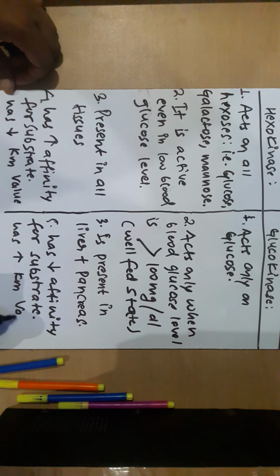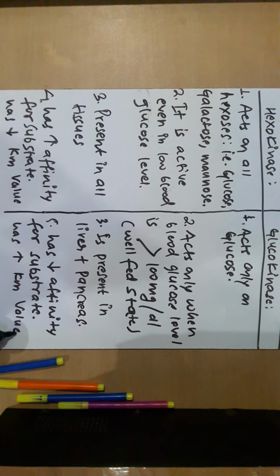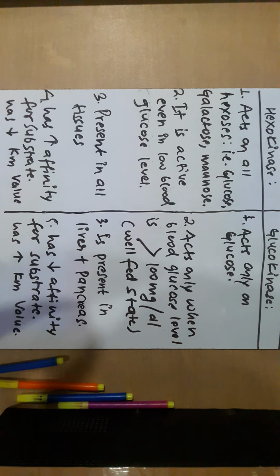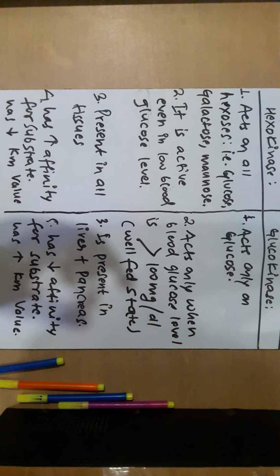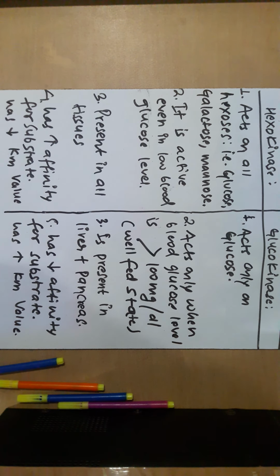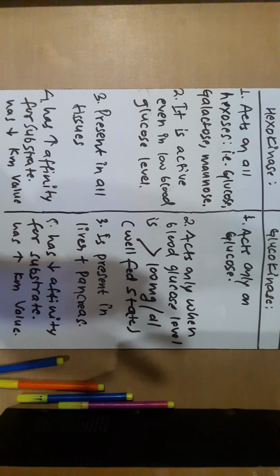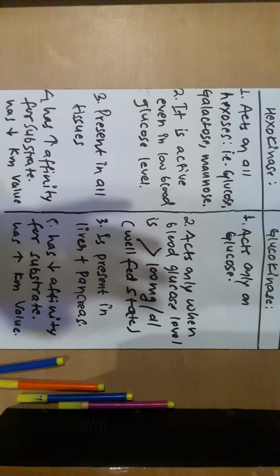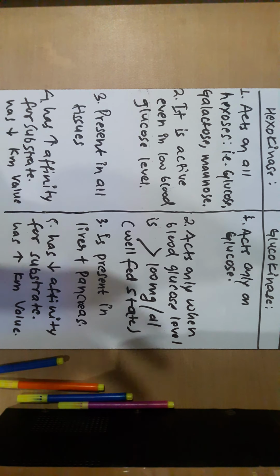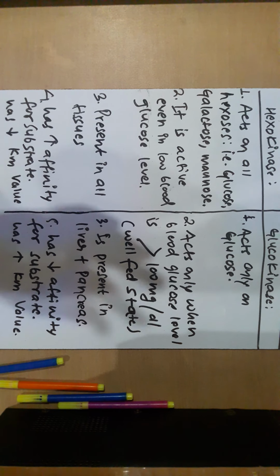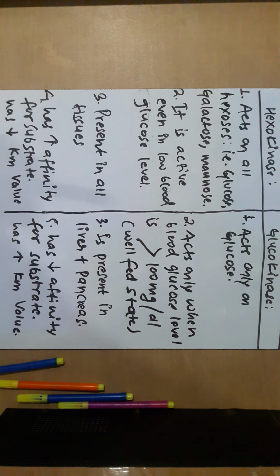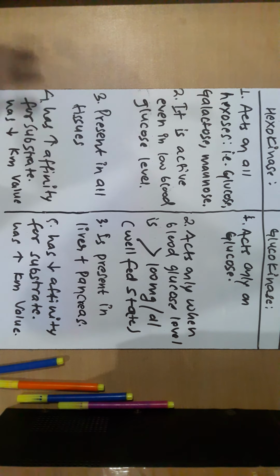Km value is the concentration of substrate required to produce half of the maximum velocity, and Km value is fixed for a particular enzyme.